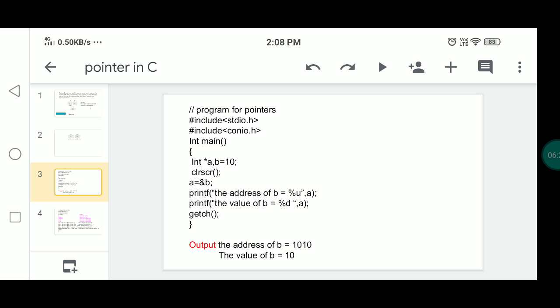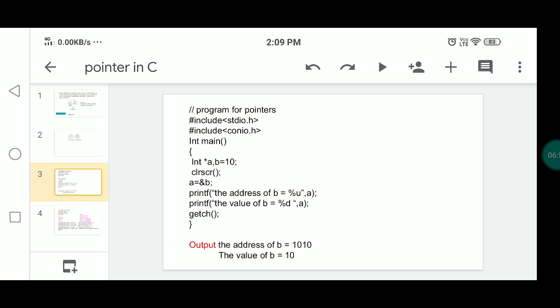Here the output you get is that the address of b is 1010 and the value at that address is 10. A prints the address of b first, then it prints the value of b. So b's actual value is 10.